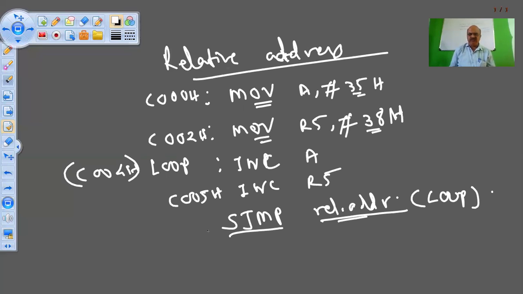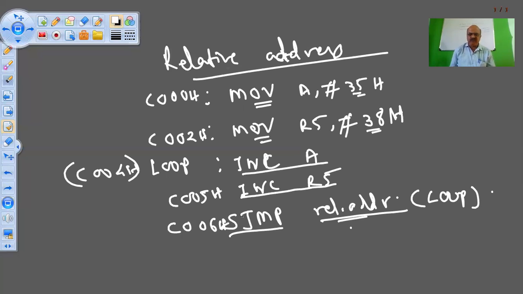The address of this SJMP instruction is C006, because INC A is a 1-byte instruction and INC R5 is also a 1-byte instruction. SJMP relative address is a 2-byte instruction: 1 byte for the SJMP code and 1 byte for the relative address.